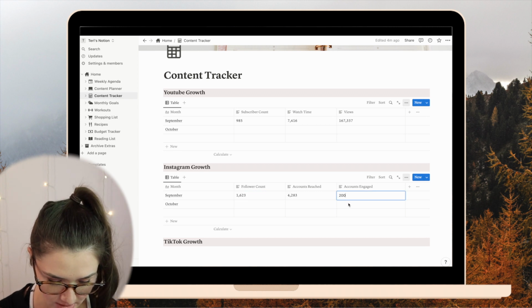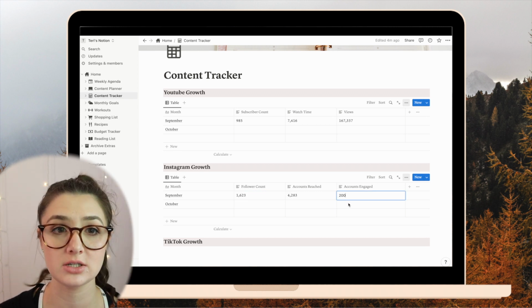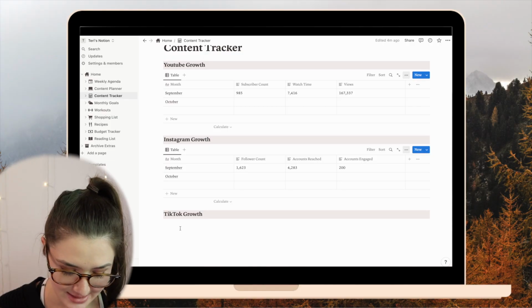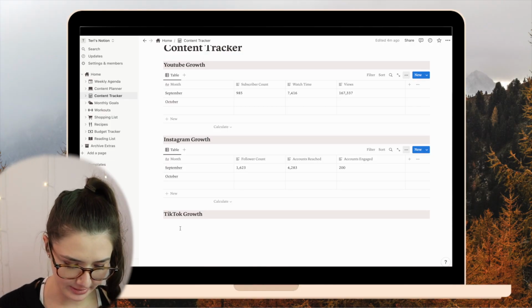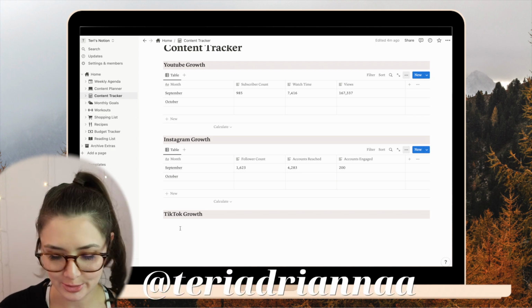And then eventually I wanna also just copy and paste the table and do the same thing for TikTok. It's a very recent account that I've made. I kind of didn't wanna get into TikTok like everybody else at the beginning, which was not the smartest decision for a content creator or wannabe content creator. A little late to the game. I will eventually populate that and work harder on TikTok. Go follow me there as well if you want to encourage me.